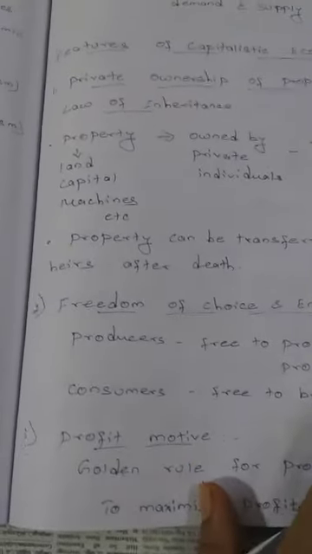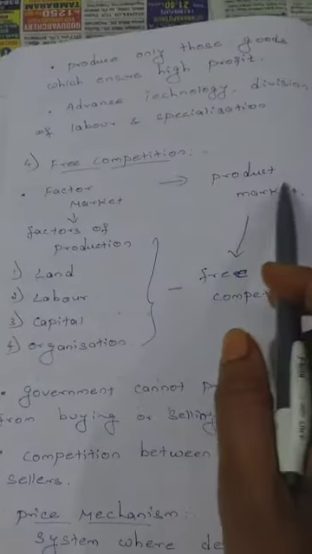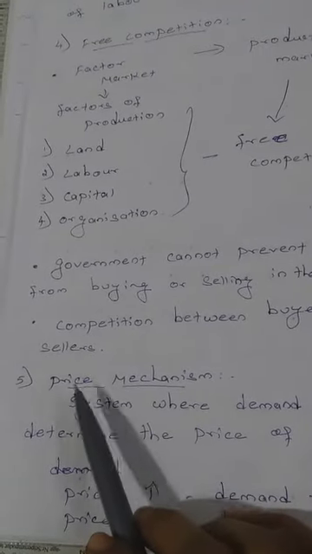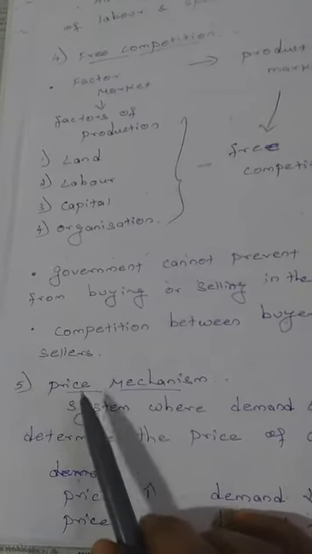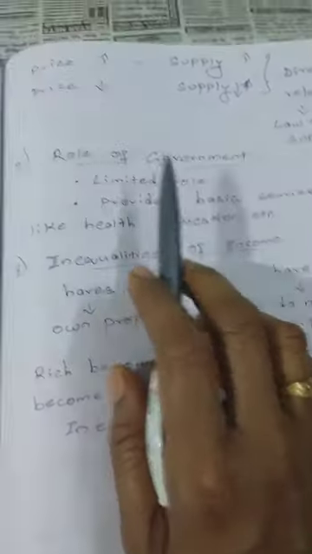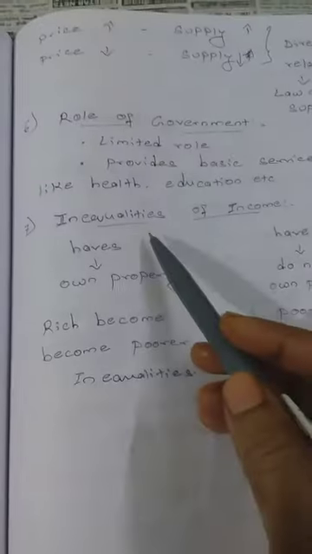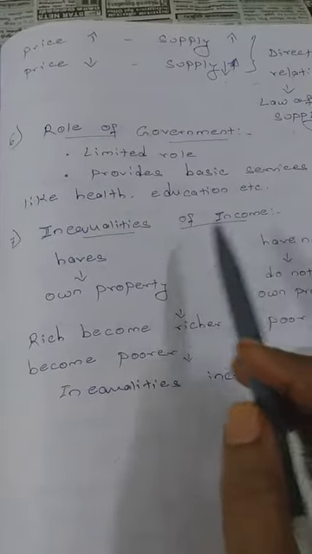The third is profit motive enterprise. And the fourth one is free competition between producers and consumers. And the fifth point is price mechanism. Only price determines demand or supply for the product in the capitalistic economy. And the role of government is minimum, and at last, because of these features, it leads to inequalities of income in a capitalistic economy.